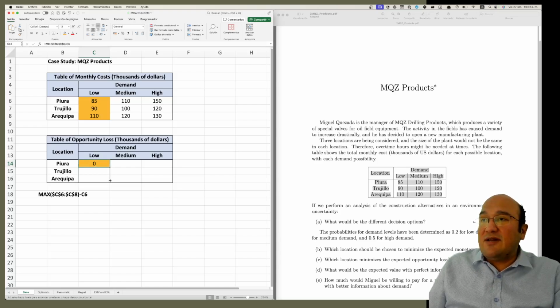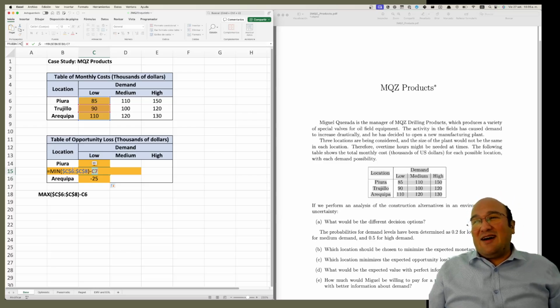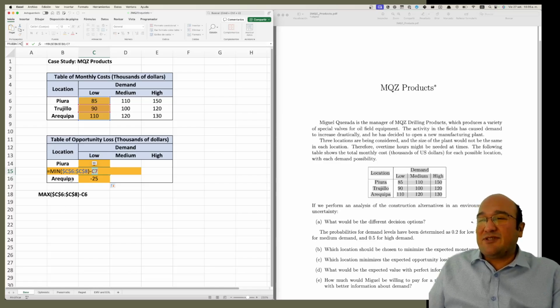You will notice that when I drag, we have negative numbers. That's because the other cell, this one C6, or in the other cases C7 or C8, is bigger than the minimum. So when we subtract, we have a negative number. We don't want negative numbers in tables of opportunity loss.